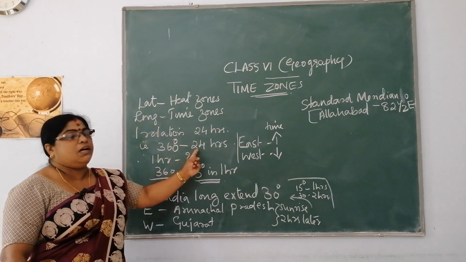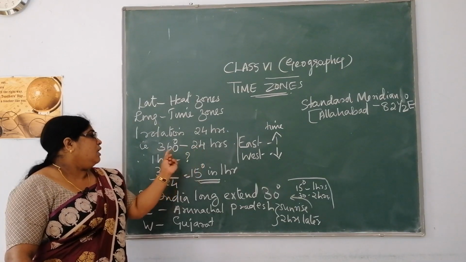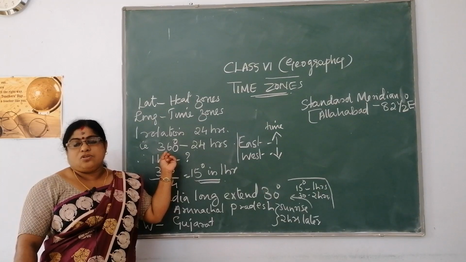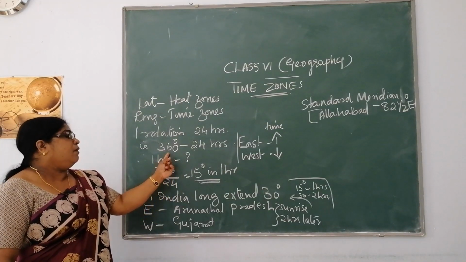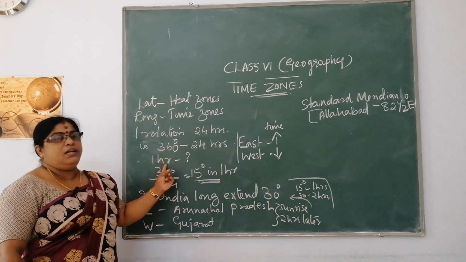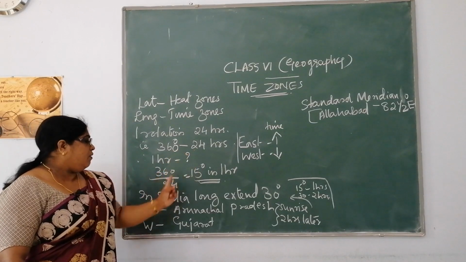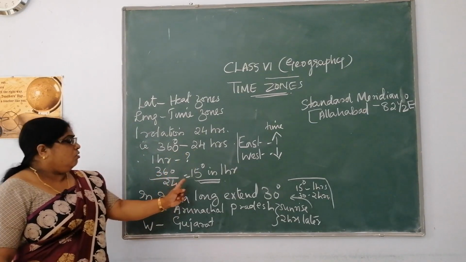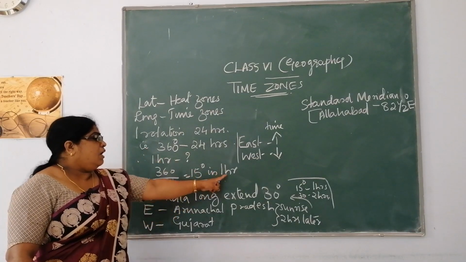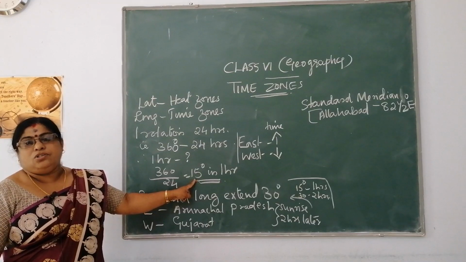So how many degrees of longitude will it pass in 1 hour? For calculating it, you divide 360 by 24, so you get 15. So in 1 hour, it will be traveling 15 degrees of longitude.